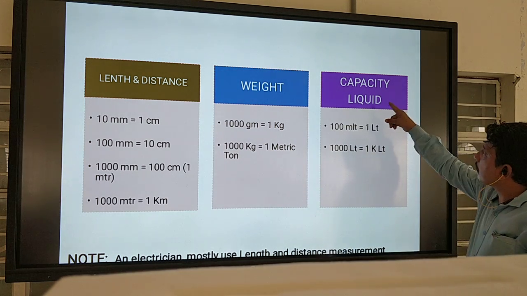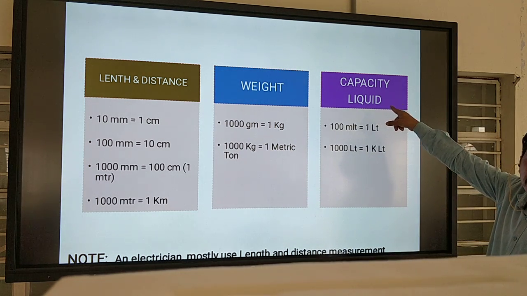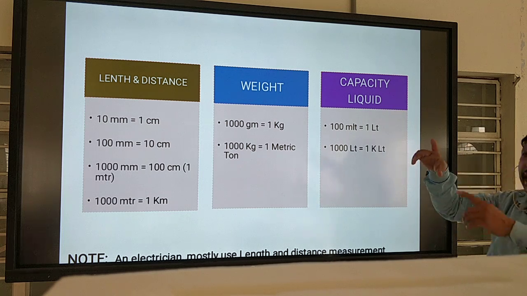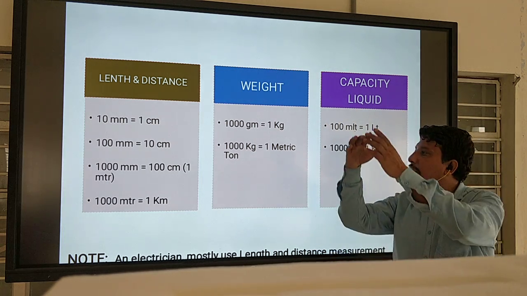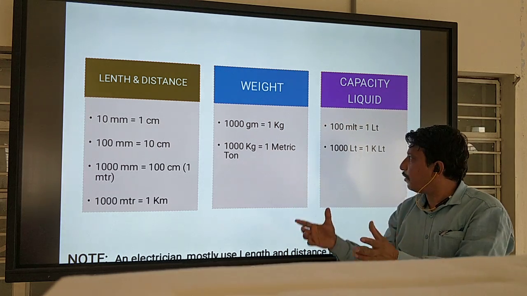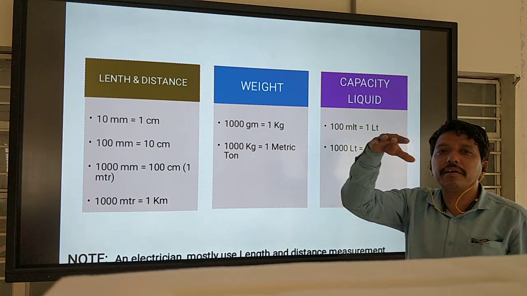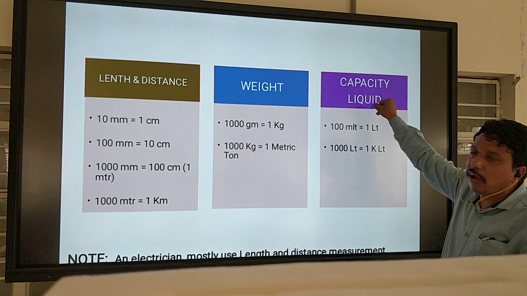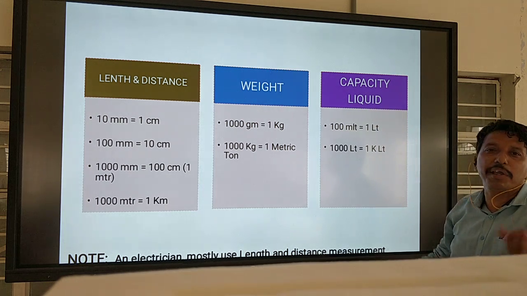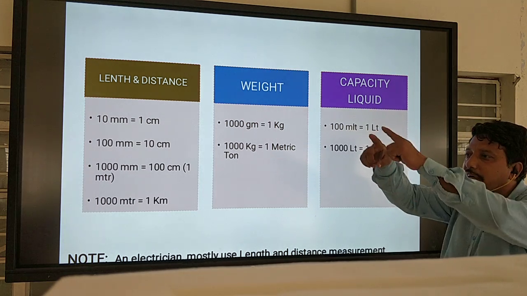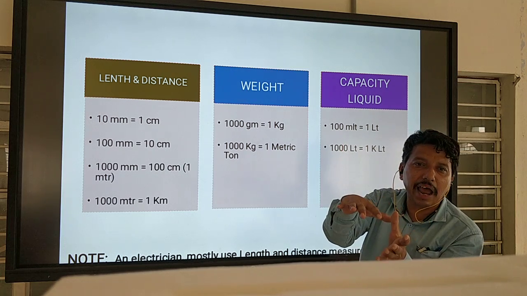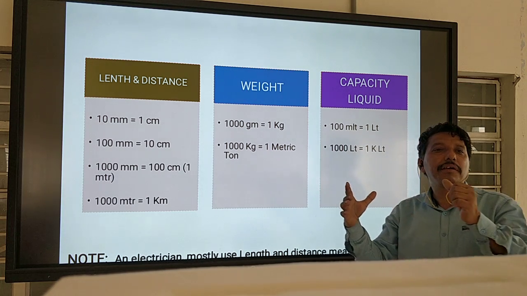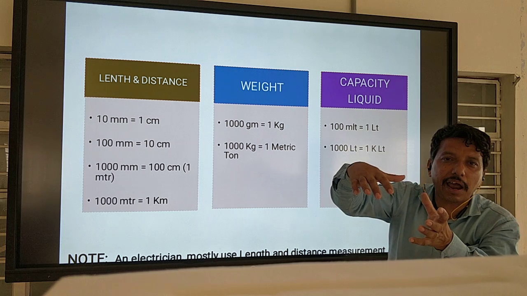Then another one is capacity of liquid. Sometimes you may work on a water tank or an oil tank. This capacity is measured in liters, not in weight here. For one tank, how much water or how much oil is going inside the tank.